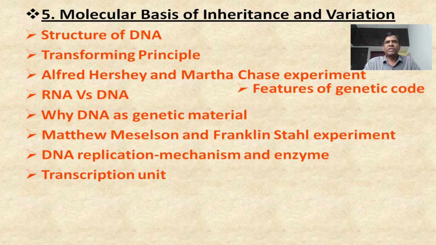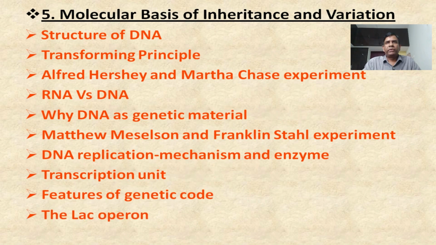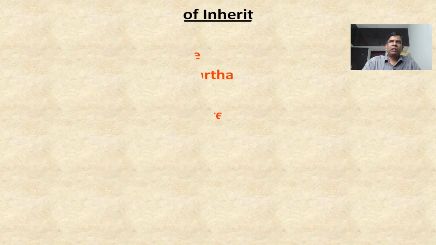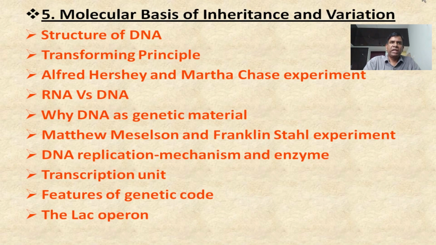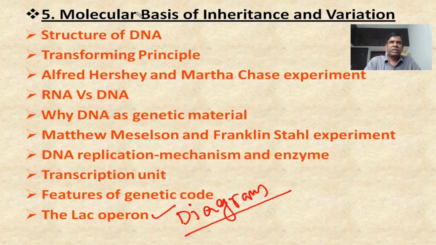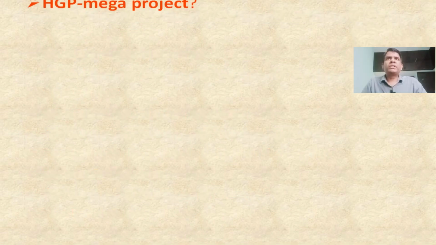Next, features of genetic code and the lac operon. This lac operon is generally asked for 5 marks along with the diagram. Whatever diagrams they have given here, all the diagrams are also important. In 2020 they asked why DNA is acting as genetic material. Next, other topics from this chapter: the Human Genome Project. The regularly asked question is why the Human Genome Project is called a mega project. That is one of the important questions you can expect.